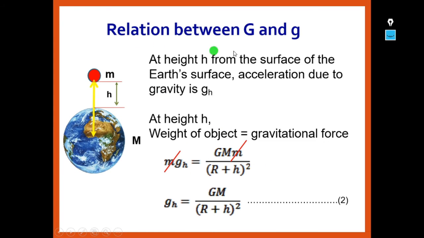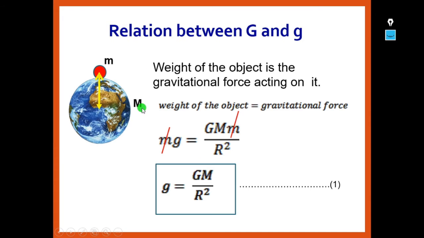So this is the relation between g and G. This is the second instance we are going to see. If you might have observed here, we have taken gravitational force as the product of the masses and the inverse square of the distance. Distance is here R, because it's on the surface of the earth. So now the distance will be equal to the radius from the center of the earth. So we have taken it as simple R.